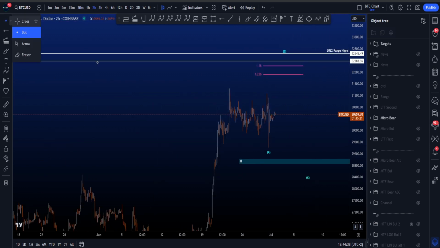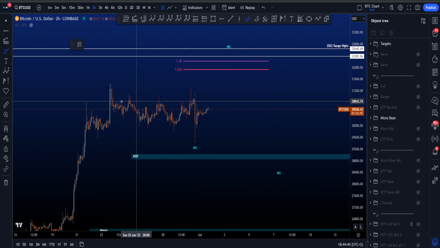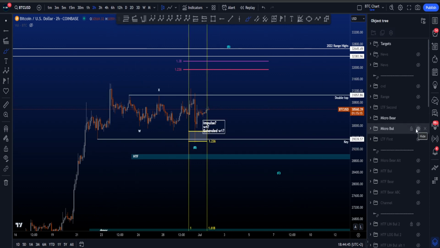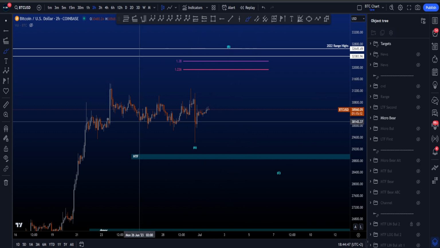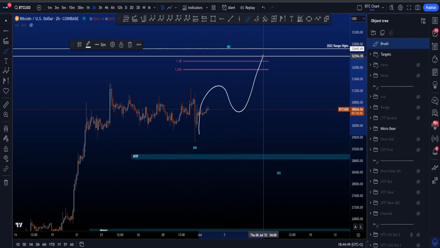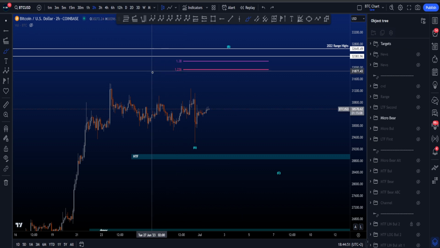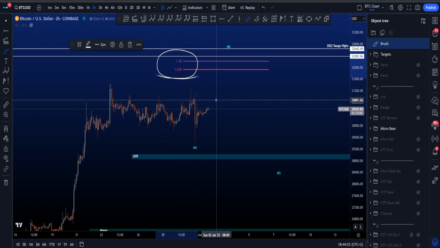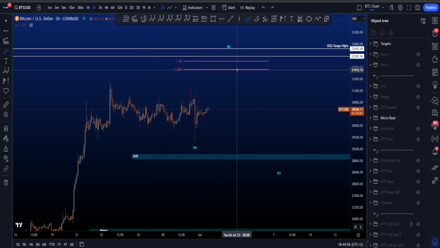Now let me go to the 2-hour over here and then zoom in. For this then to be a 3-wave structure, right, which is finished in then a WXY scenario, but then one could be looking for another 3-wave structure to the upside, where then the most common target area for a wave B is between the 1.236 and the 1.38, which is between 31.9K and 32.2K.